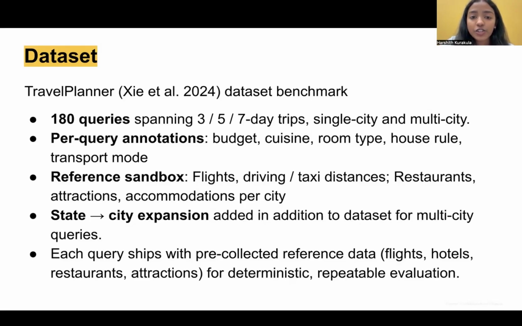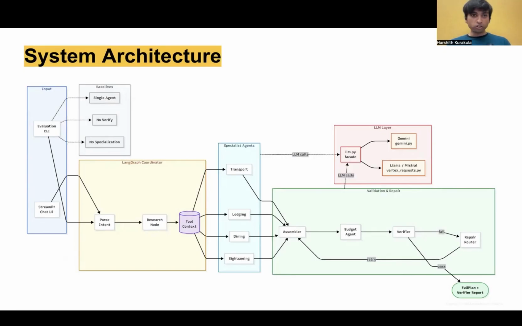We added one extension, state to city expansion. So when a query says "visit Texas," the planner resolves that to candidate cities like Austin or Houston before specialists start picking venues.